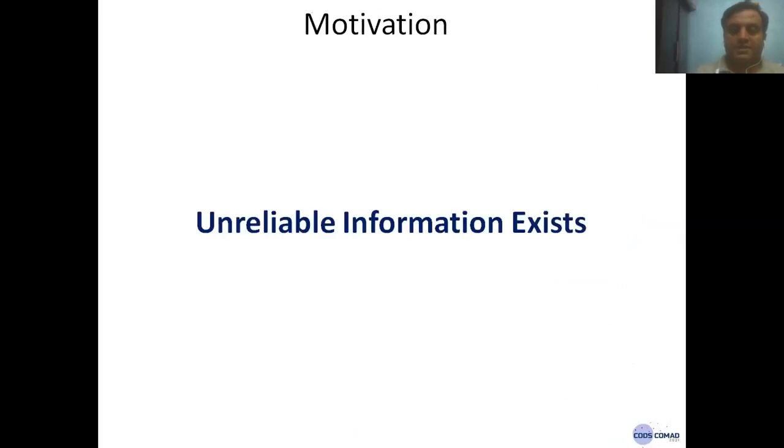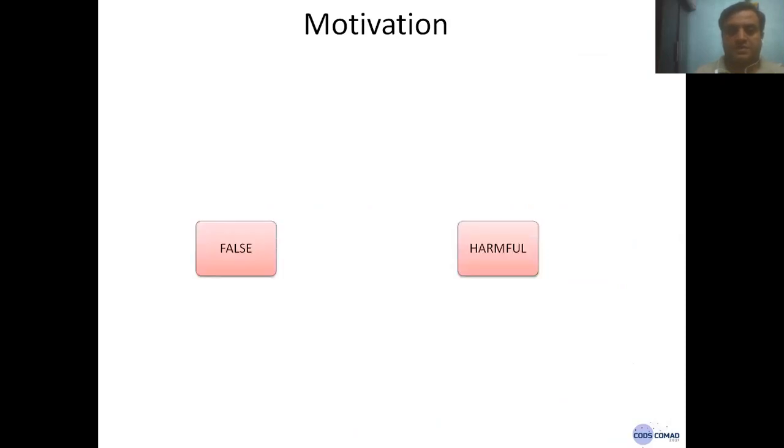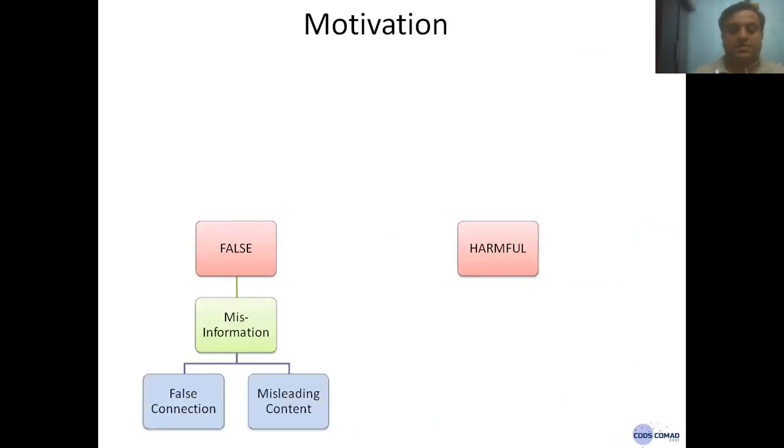My motivation for this research comes from the unreliable information that exists on online social media. Unreliable information we can categorize into two forms: one is false and one is harmful. False we call misinformation, and harmful we call malinformation. Misinformation we can further categorize into false connection and misleading content.